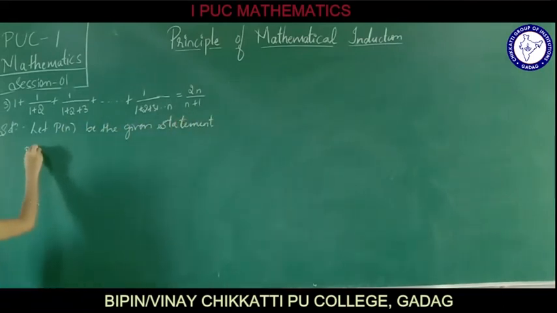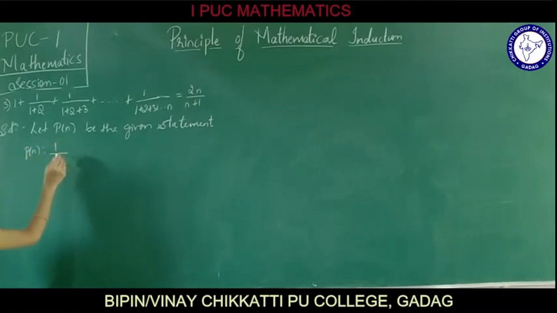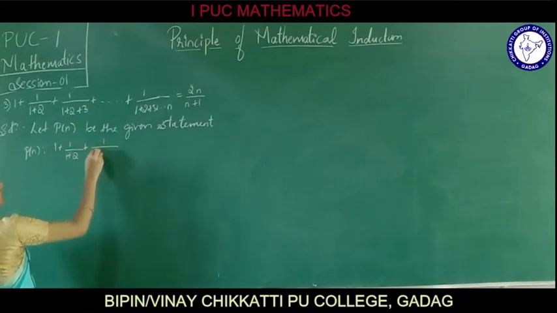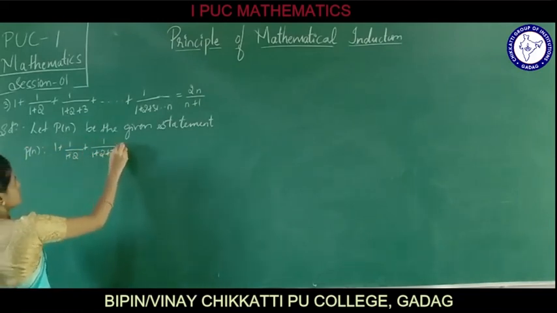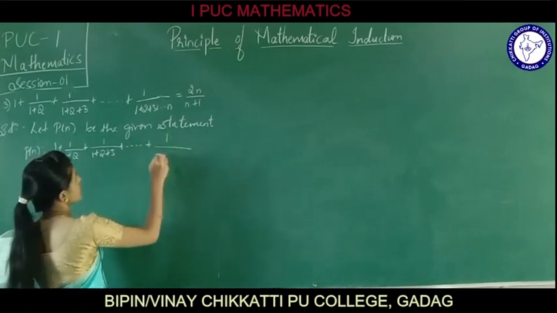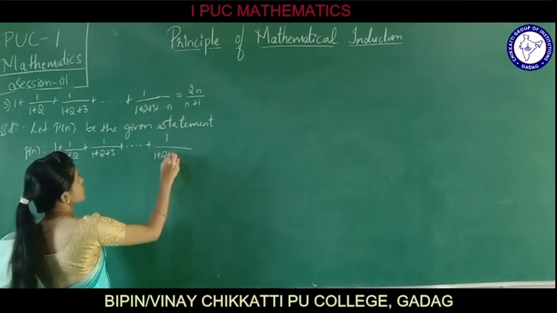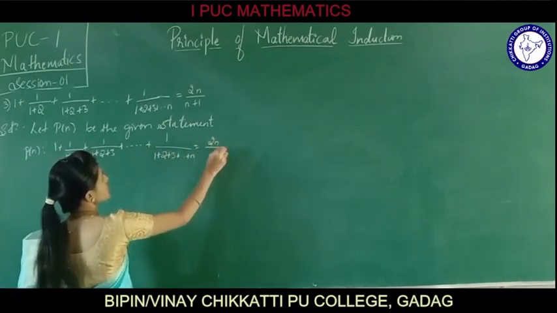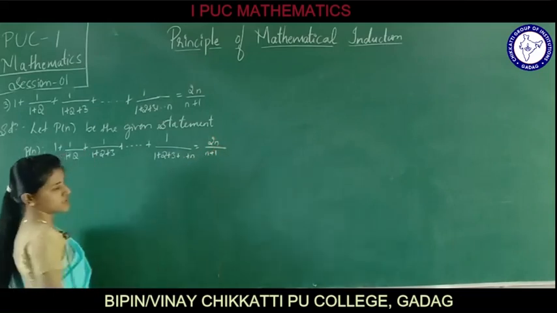P of n such that 1 plus 1 divided by (1 plus 2) plus 1 divided by (1 plus 2 plus 3) plus so on up to 1 divided by (1 plus 2 plus 3 plus n) is equals to 2n divided by (n plus 1).